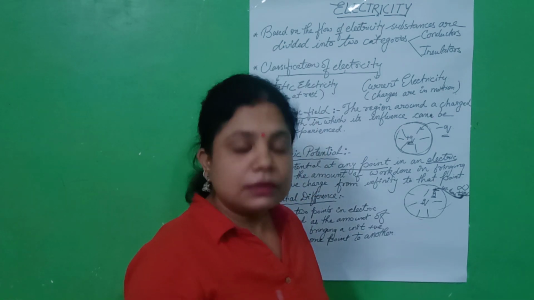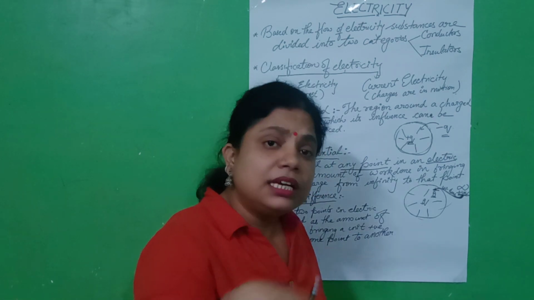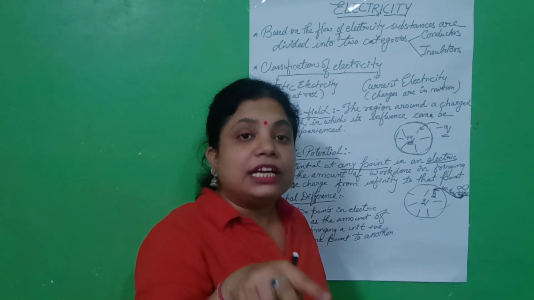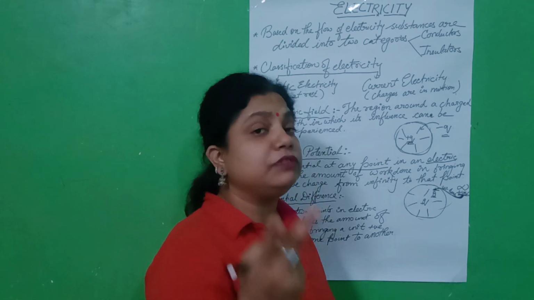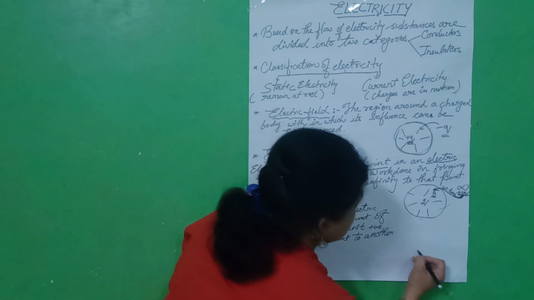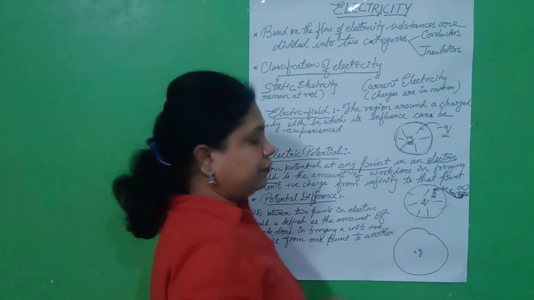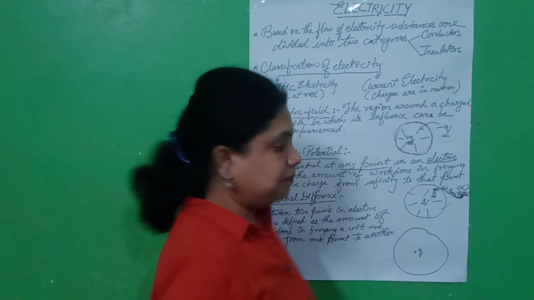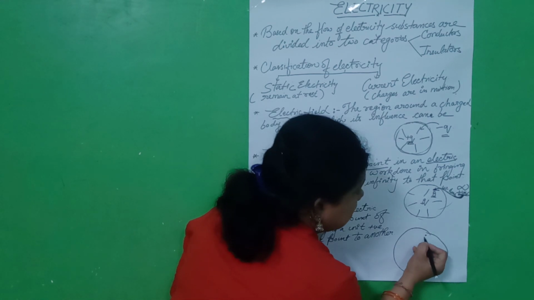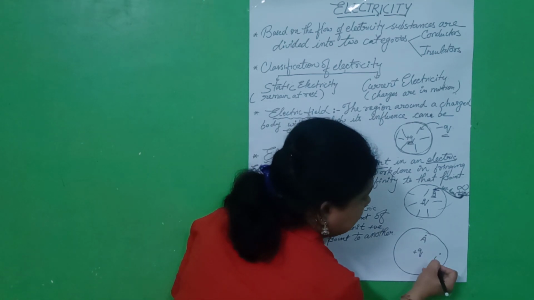Now these points are in the electric field and we have to calculate the potential difference between the two points. Suppose this is again the charge body and its electric field region, and here there are two points A and B.